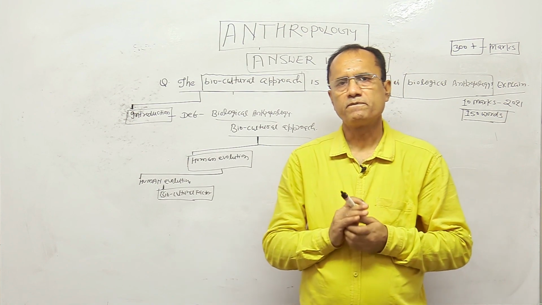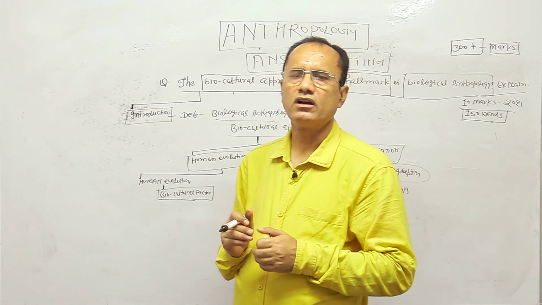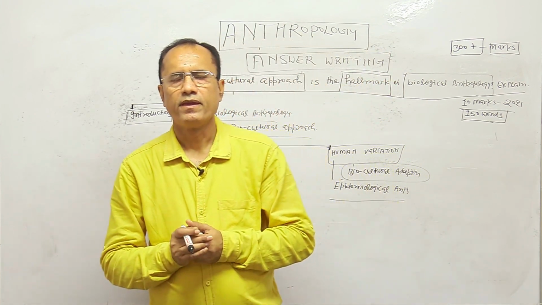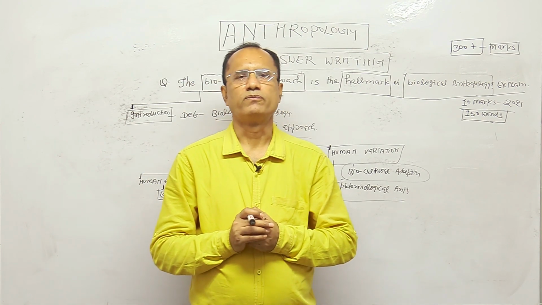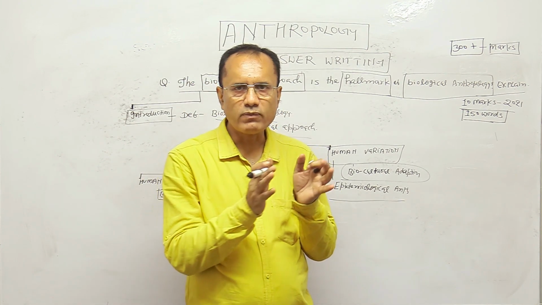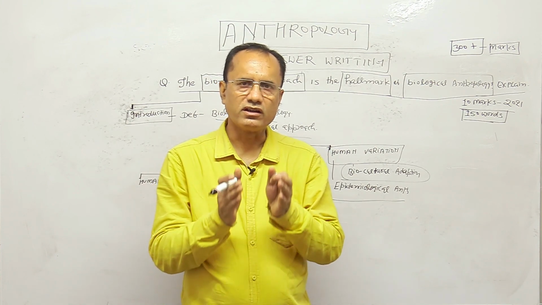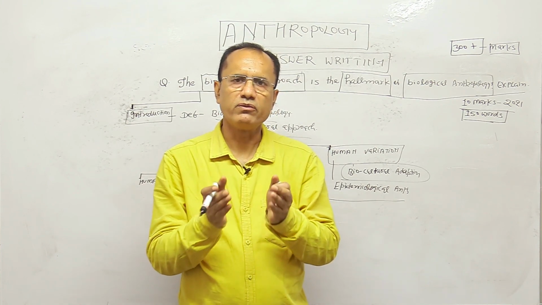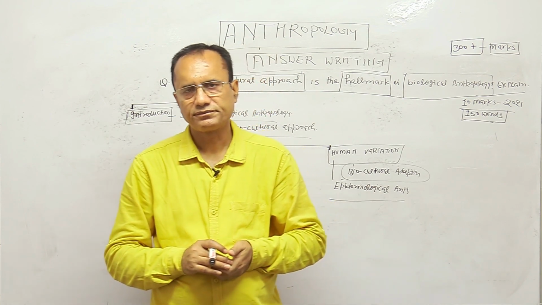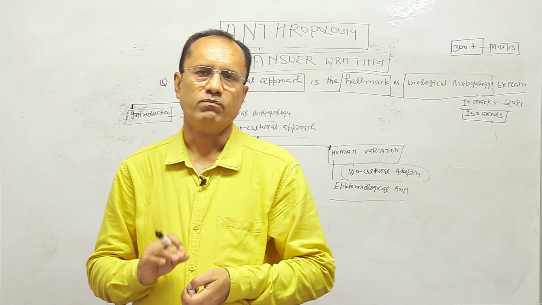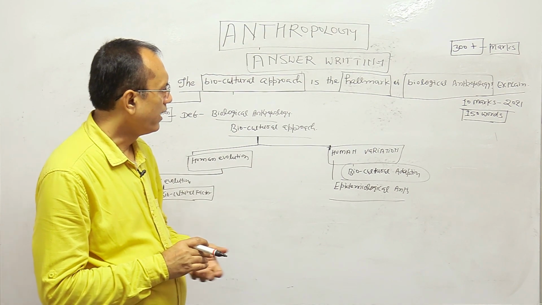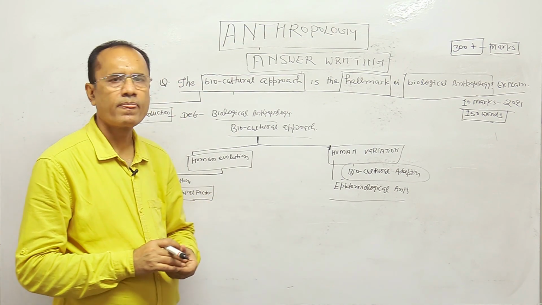So today, biological anthropology is also known as biocultural anthropology, that is the new name of biological anthropology. We study both biological and cultural aspects of mankind when we try to understand human biological evolution and cultural evolution.